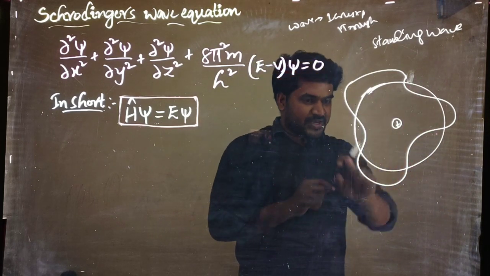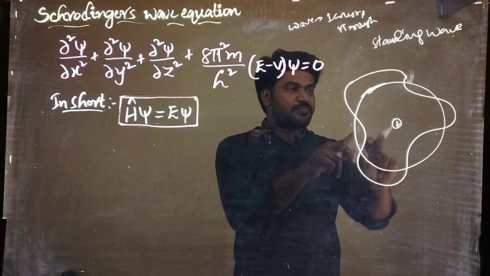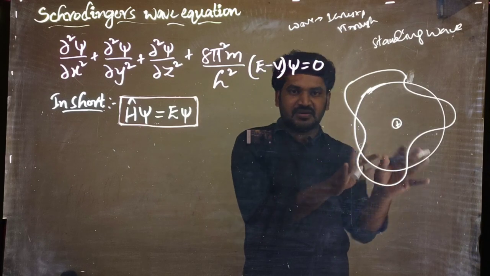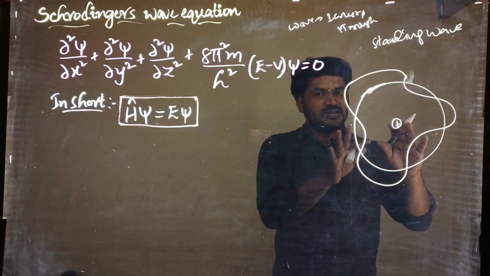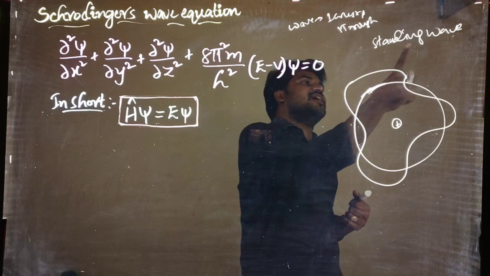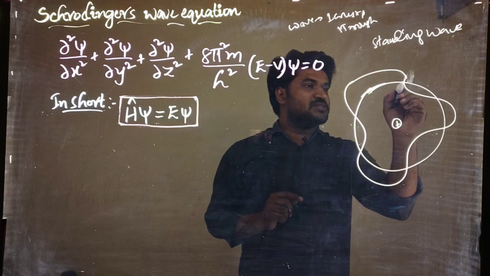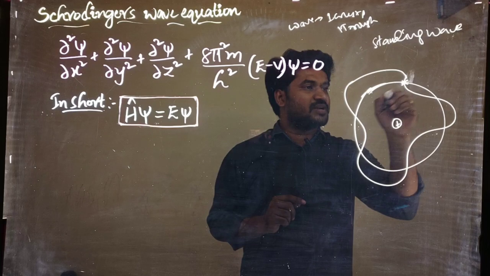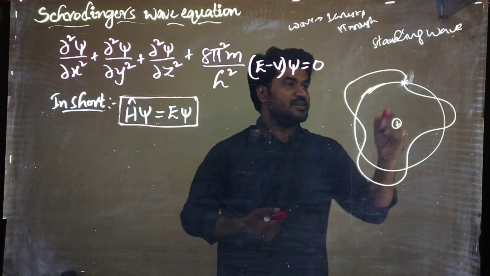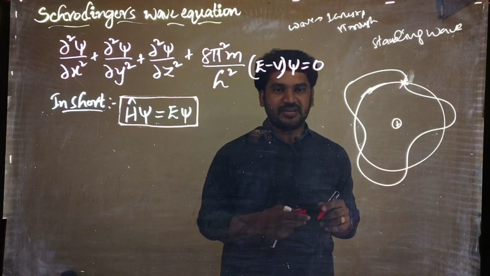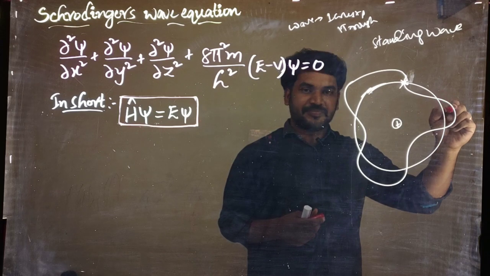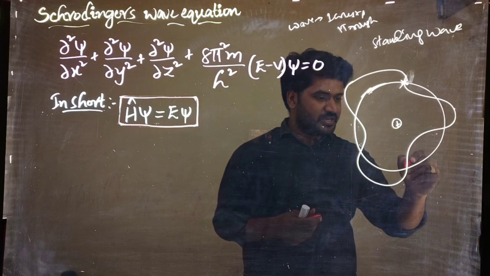Now this is the pathway. In that pathway, the electron is revolving in a particular way. The electron is considered as a standing wave. Suppose the electron started its journey from here. The electron is moving from here to here, and then coming to here.